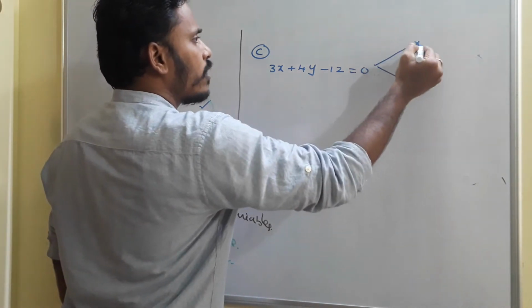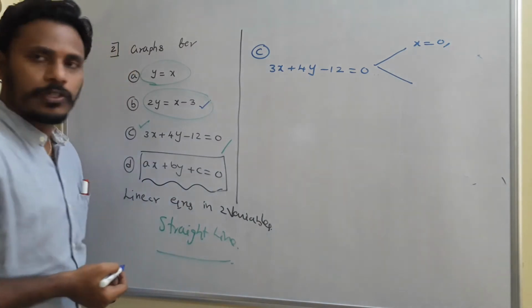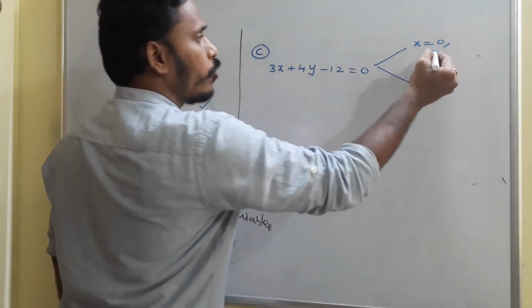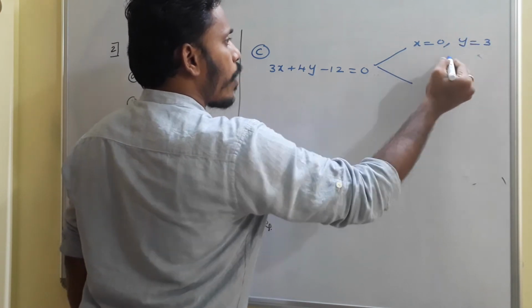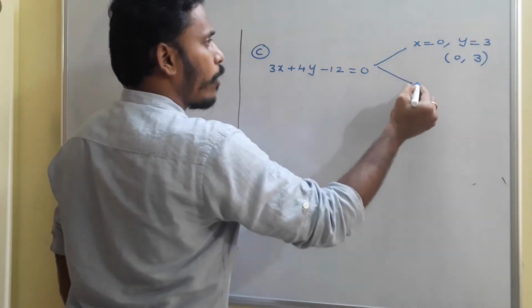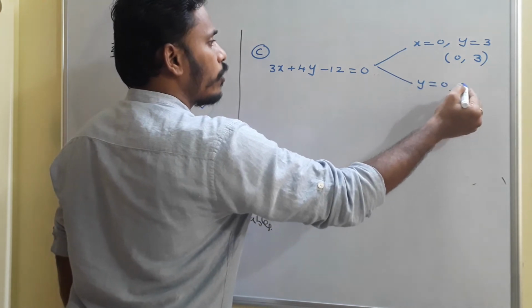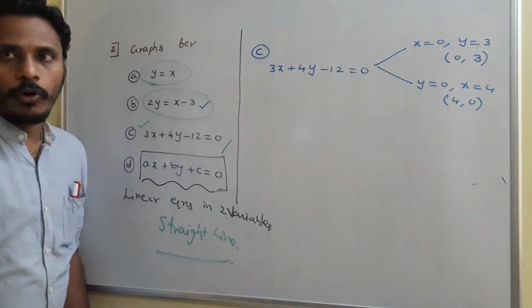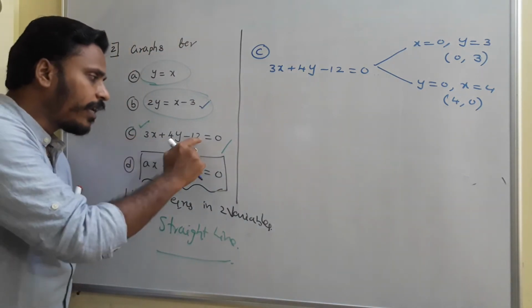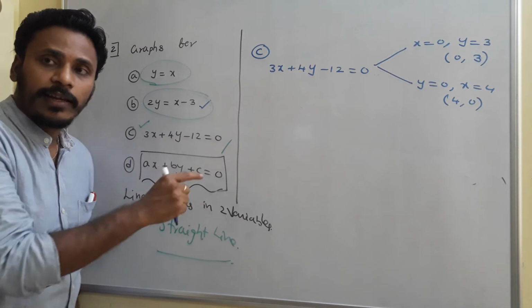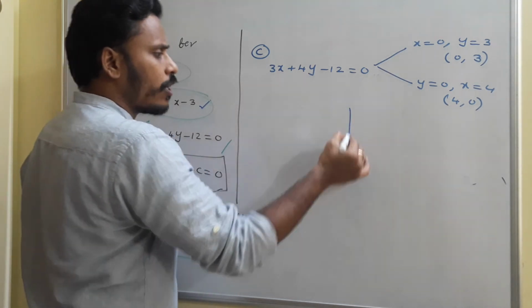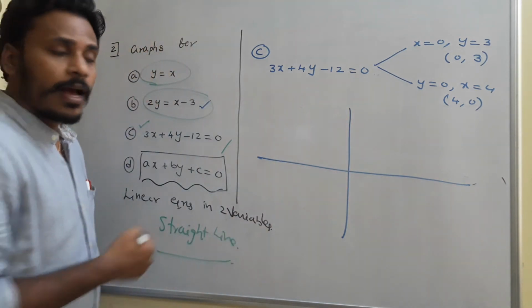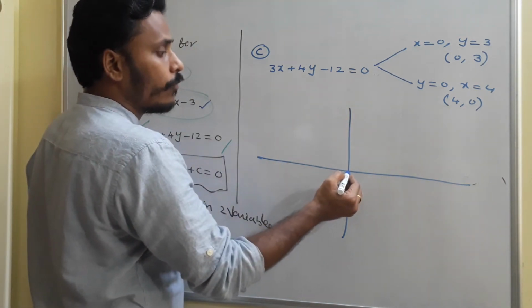I usually consider 1 point by taking x is equals to 0. If you replace x with 0, what will be the value of y? For sure it is 3. So x is equals to 0, y is equals to 3 is one particular point. Whereas if you take y is equals to 0, you will get x is equals to 4. So 4 comma 0 is another point. Since it is a straight line, 2 points are enough to sketch the graph. So on the graph sheet, one point is 0 comma 3, other point is 4 comma 0.